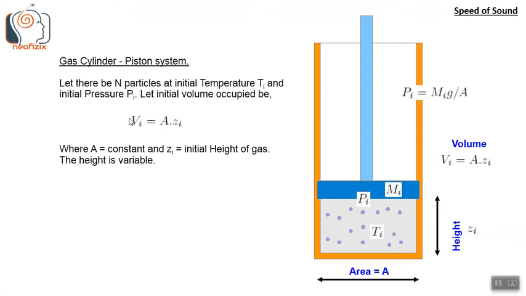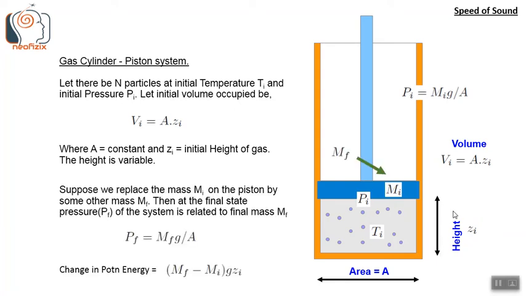So Vi is the volume and A is the cross-sectional area of the cylinder, which is maintained constant in this setup. And Zi is the initial height of the gas. The cross-sectional area we keep constant, but the height we let vary according to the external conditions.